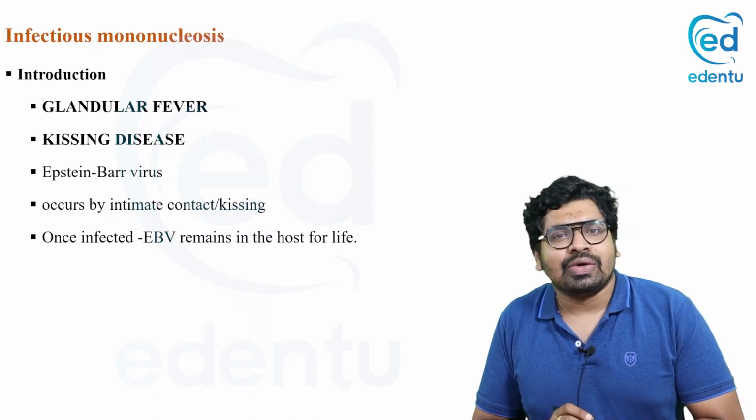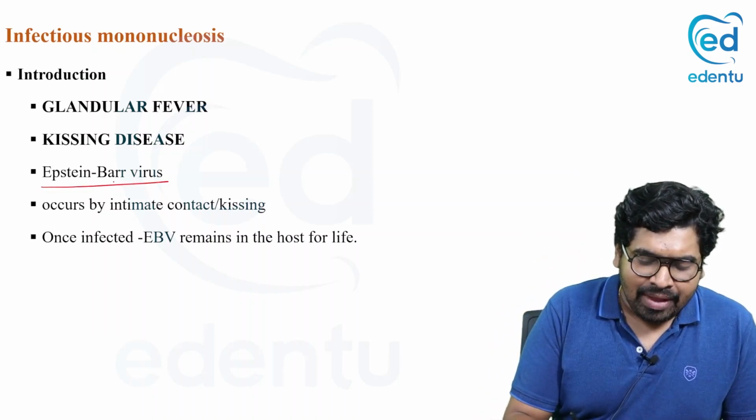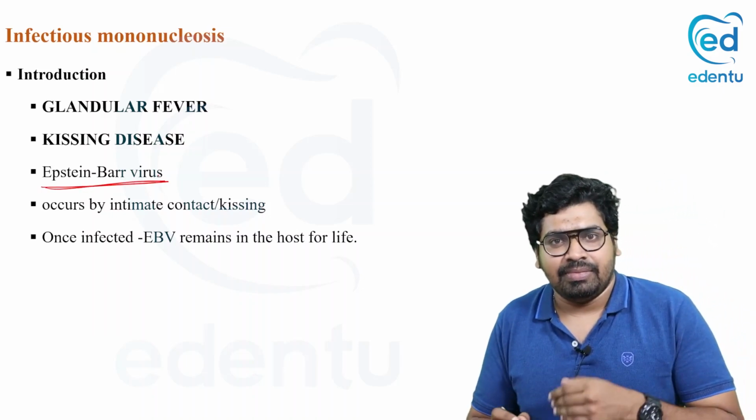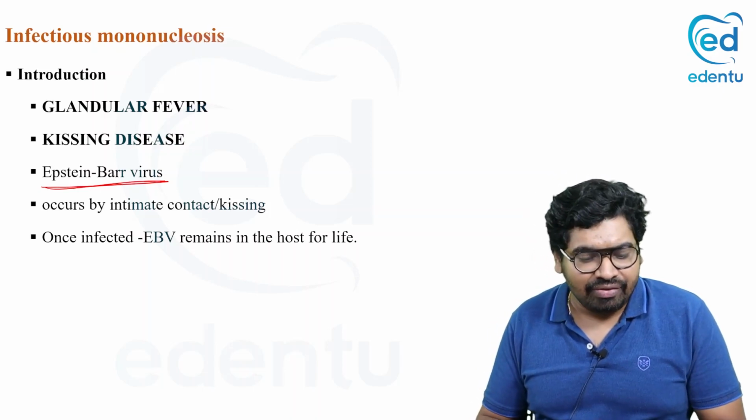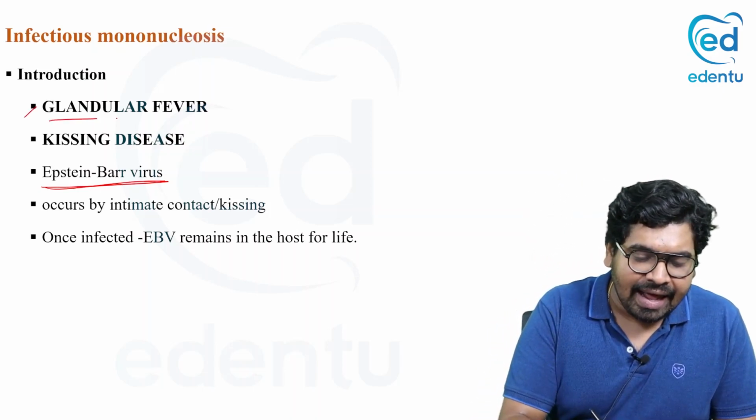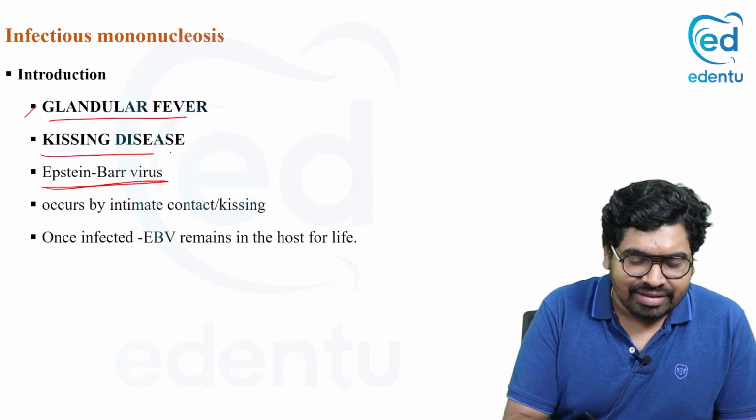Infectious mononucleosis is caused by the Epstein-Barr virus. Epstein-Barr virus is the one causing this infectious mononucleosis. It is called glandular fever, or it is called kissing disease.